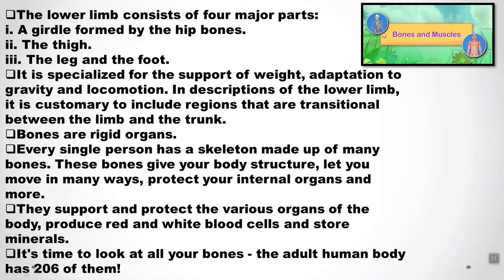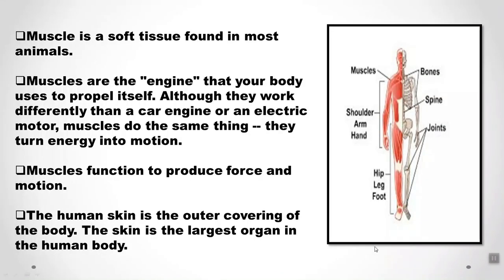So the skeleton is the major structure, and afterwards, inside the skin, you have your blood cells and other things which are needed for the growth of your body. It's time to look at your bones. Now, do you know how many bones are there inside your body? There are 206 bones inside your body, and everyone has that number only. If anyone asks how many bones are there in a body, you will answer there are 206 bones inside a human body.